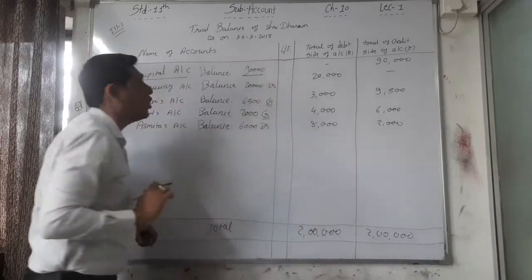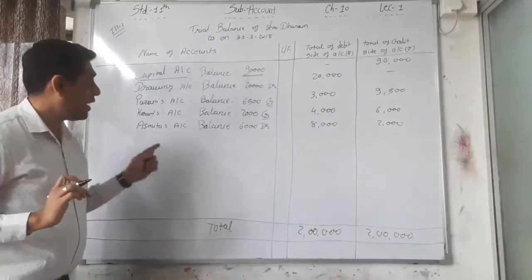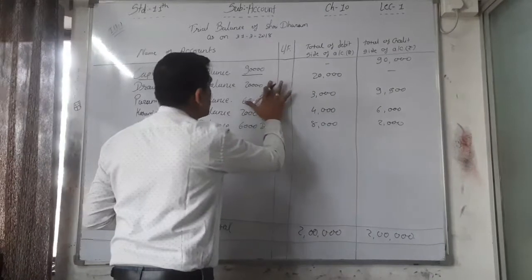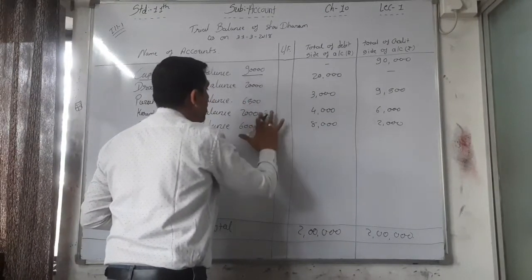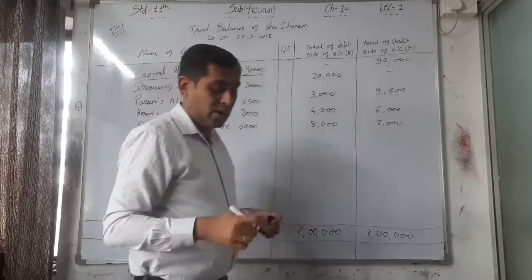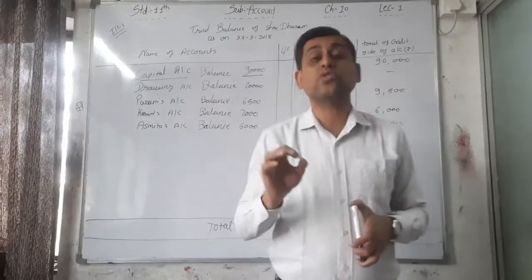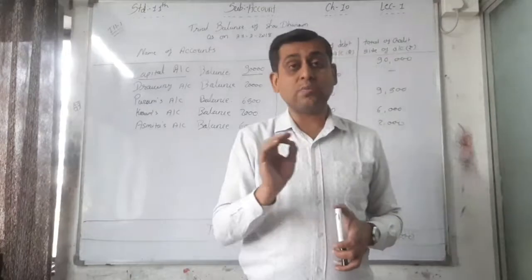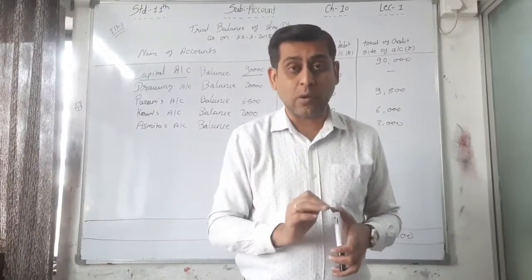Side is not given. As well as drawing account, side is not given. Only the balance is given in illustration number 2. So first of all, we have to decide which balance is of which account, right?